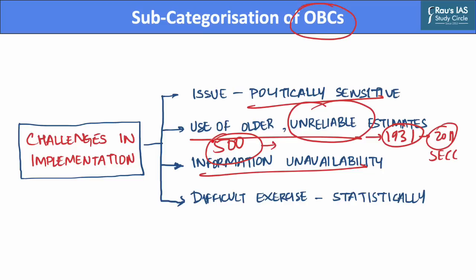Further, subcategorization of OBCs is also a difficult exercise for statistical reasons, as India has a large number of castes and they vary from state to state, and hence the data collection needs to be more comprehensive and robust in this regard. Now you will ask, what more can be done to ensure equitable benefits to such categories of population? Let us find out in the next slide.